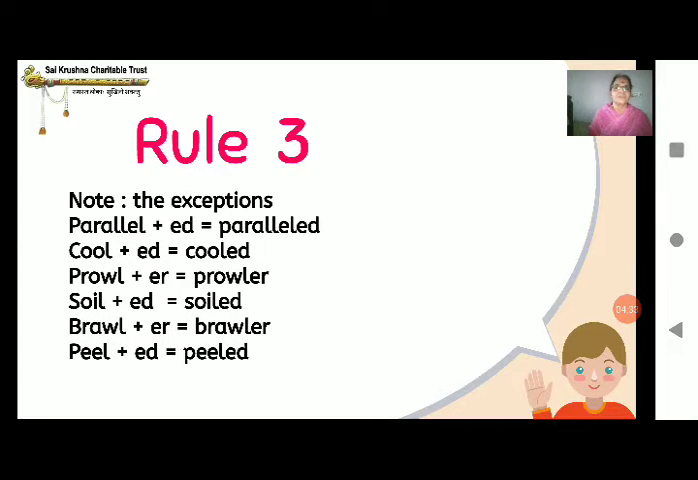Prowl plus er. Prowl means, we say animals normally prowl, they move around, isn't it? Prowler. Soil plus ed is soiled. Soiled means to make your clothes dirty. Brawl plus er is brawler. And peel plus ed is peeled. Peeled means removing the peels. Okay?